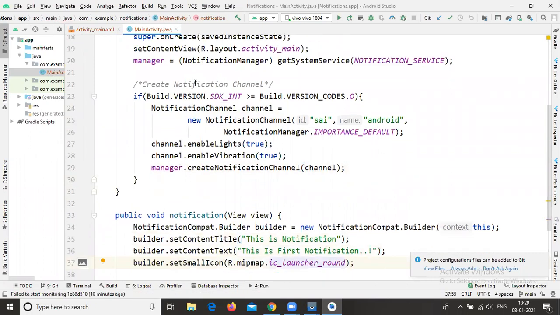Okay, so in your notification channel, the channel ID is also available, and prior to that we are writing the importance, enabling the lights and the vibration, and creating the notification. See, I already told you.